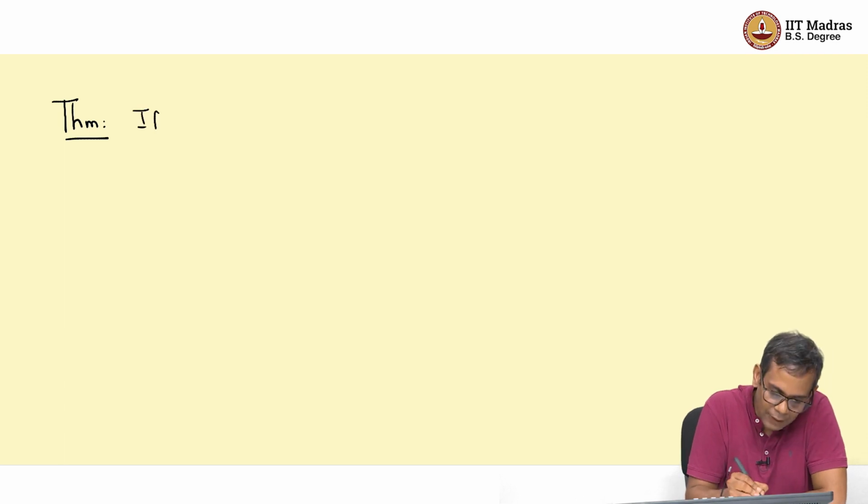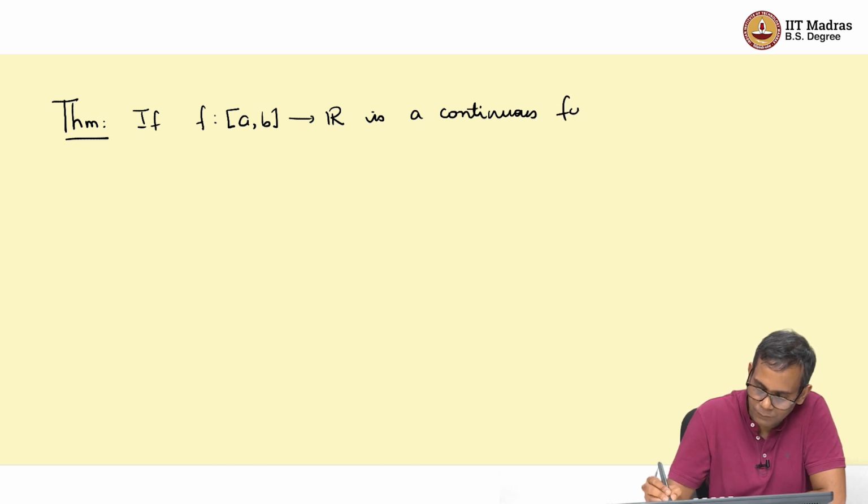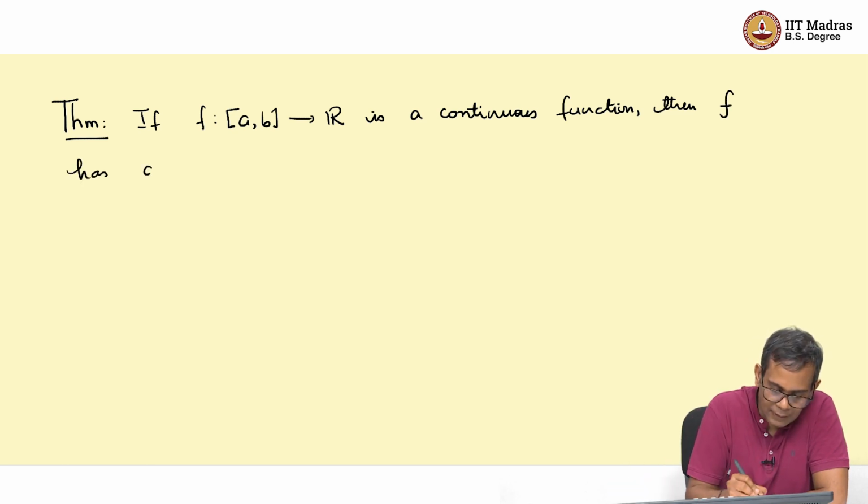So, if f on a closed interval a b to R is a continuous function, then f has a maximum and a minimum.